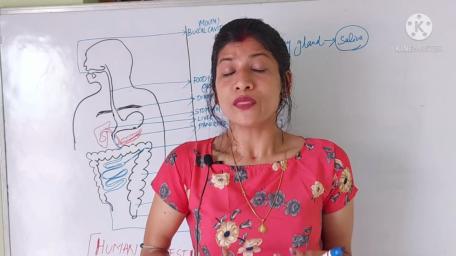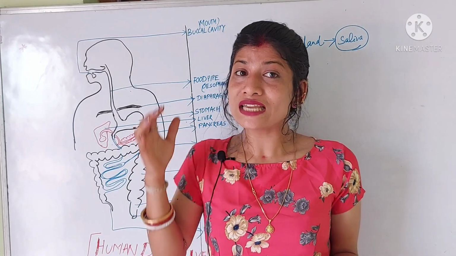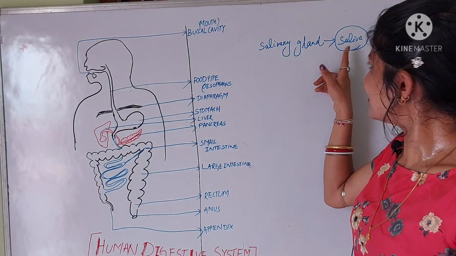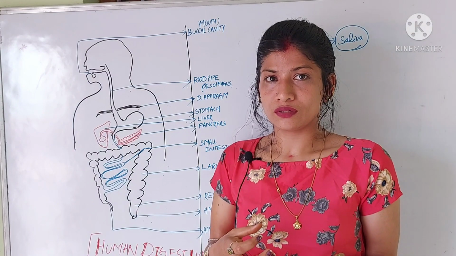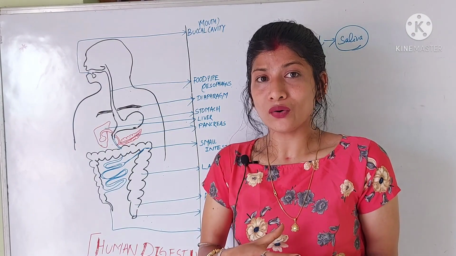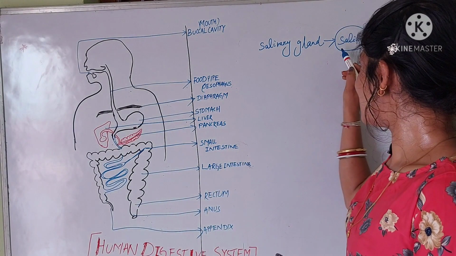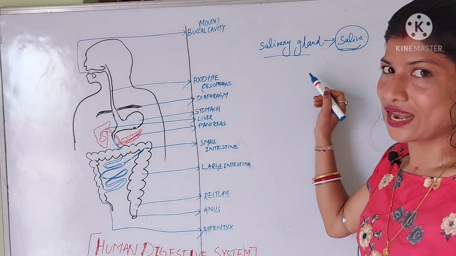The watering of the mouth is due to the saliva which is secreted from the salivary gland.